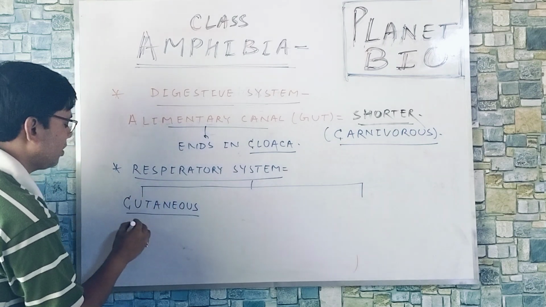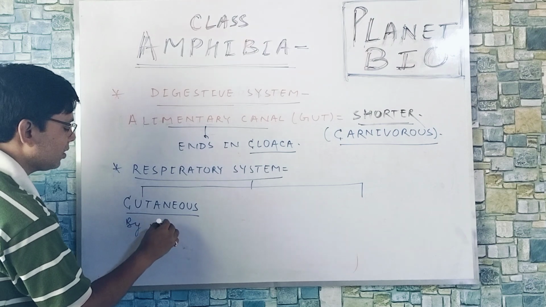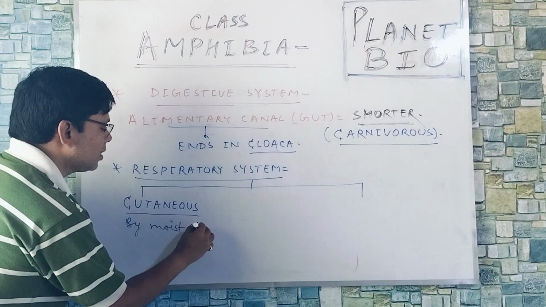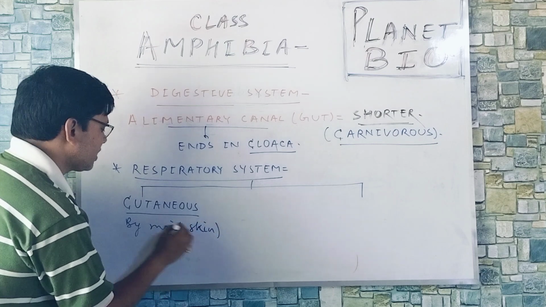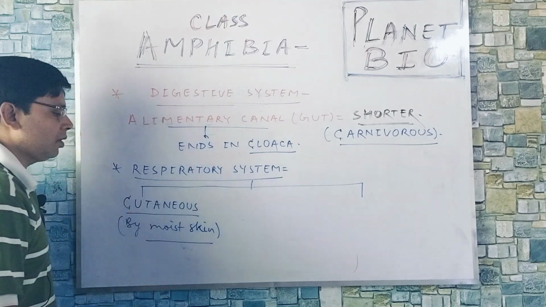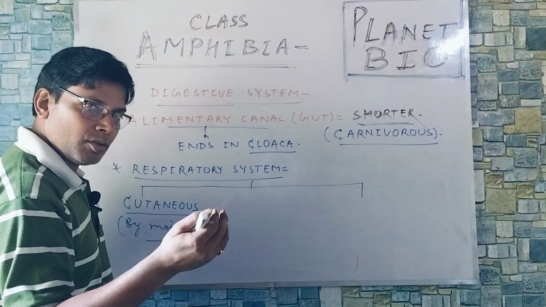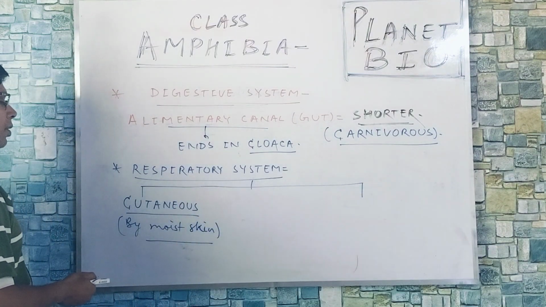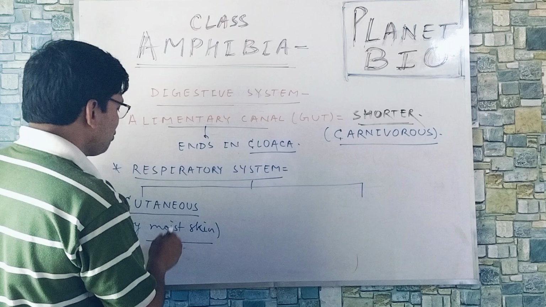Cutaneous means by moist skin. The skin should always be moist to facilitate respiration, to facilitate gaseous exchange. O2 comes in and CO2 is thrown out. So this is the usual method.